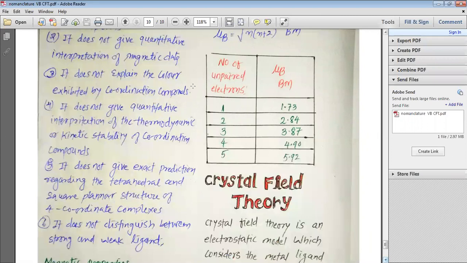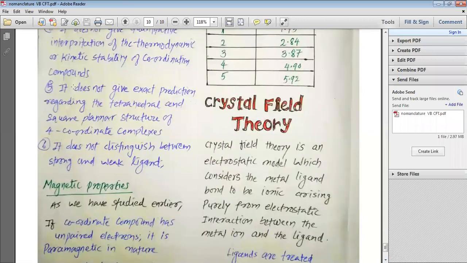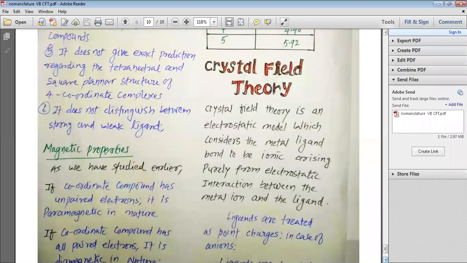Then it does not explain the color exhibited by coordination compounds. It does not say why coordination compounds show colors. It does not give a quantitative interpretation of the thermodynamic and kinetic stability of the compound. It does not say anything about the stability of the coordination compound. It does not give an exact prediction regarding the tetrahedral and square planar structures of four-coordinate complexes. It does not tell when tetrahedral or square planar complexes are formed, and it does not distinguish between strong and weak ligands. So VB theory has limited application.